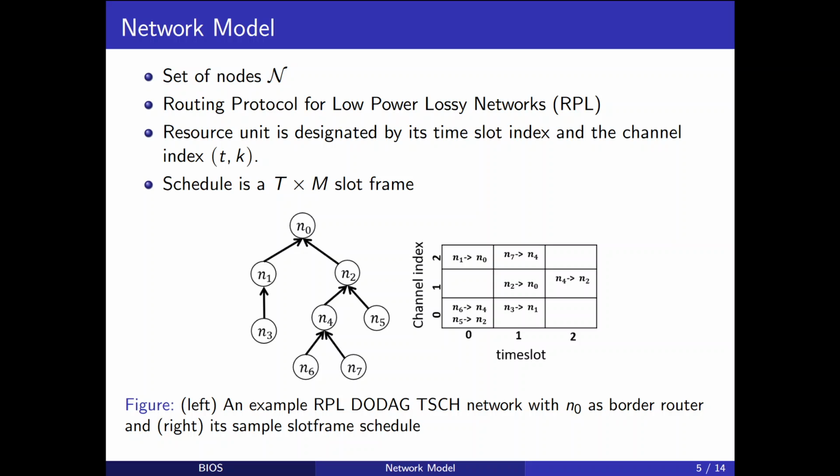Now the schedule is a T cross M matrix whose each element is a subset of links in the network. Schedule defines and specifies the cells in a slot frame in which each node should communicate. Schedule is maintained by the border router. In the given sample network, N0 is the border router. It will have knowledge of the entire network topology and the queue length at each node. We show a sample schedule for the given network.